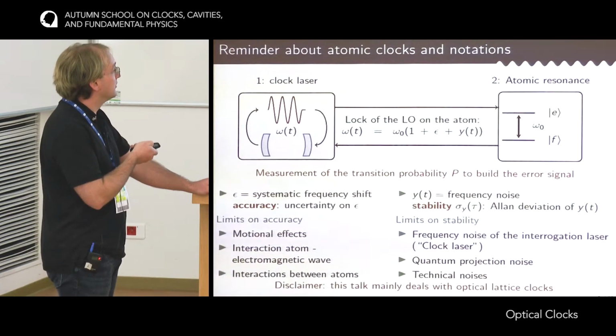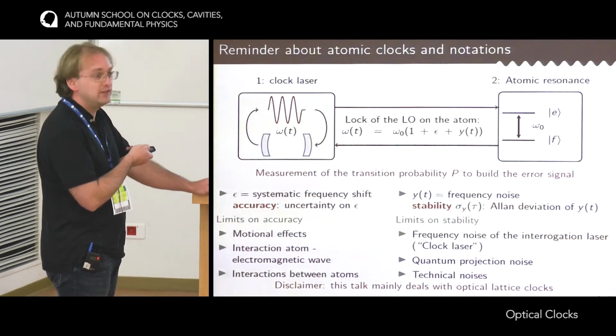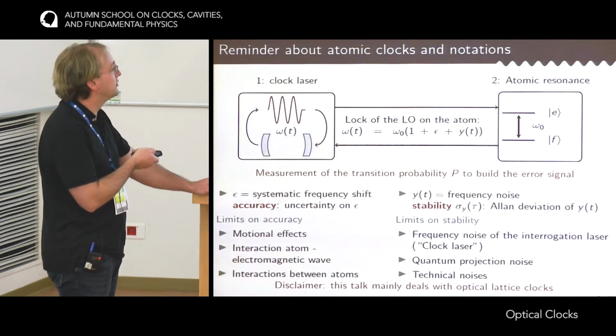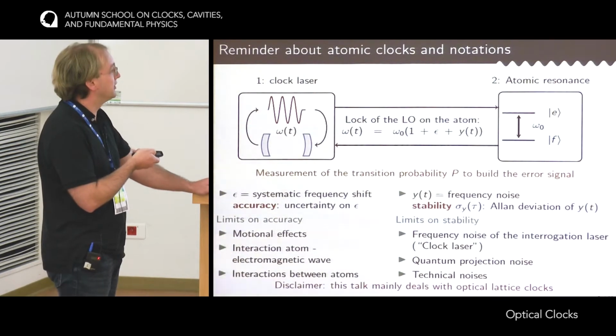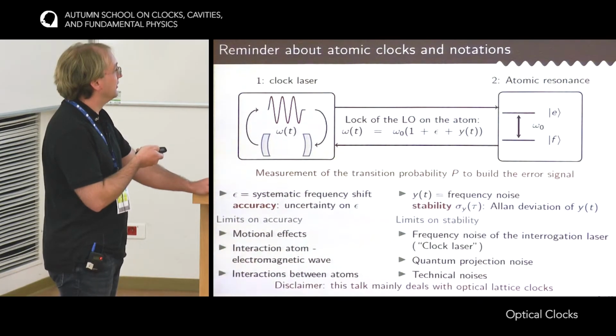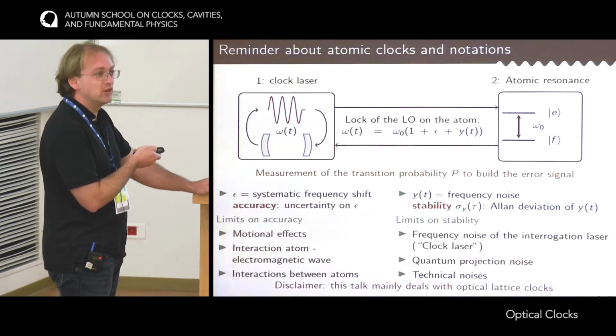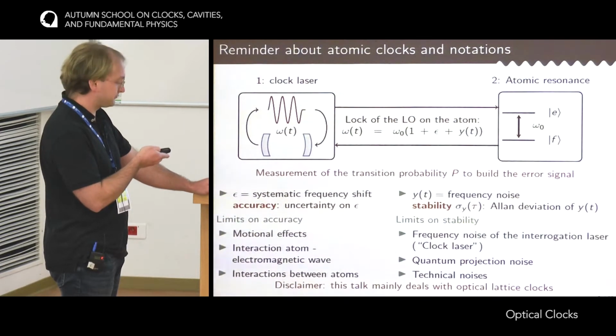Just a disclaimer: I will talk almost exclusively in this presentation about optical lattice clocks, so optical clocks with neutral atoms, for two reasons. First, because that's what I know, and the second reason is that the organizer asked me to do so. But it would be unfair not to mention the ion clocks, so optical clocks with single ions, which achieve really excellent results and continue to do so, especially the ytterbium ion clock at PTB and the aluminum ion clock at NIST.